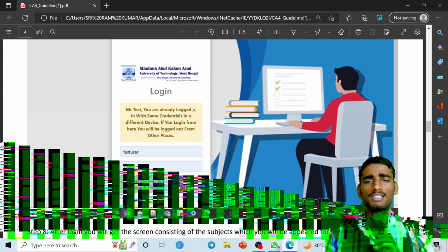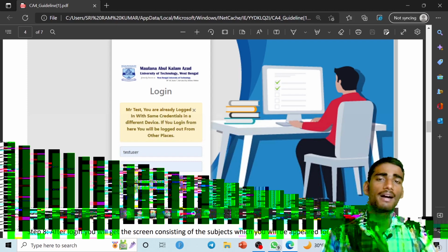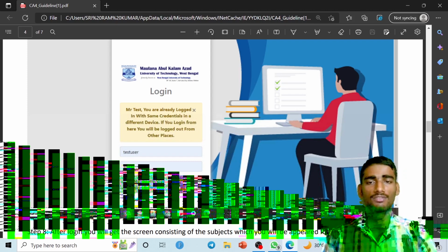What is the purpose of giving this particular section? Because they want that, yeah, this must be safe. Okay, so that's why they are writing that.